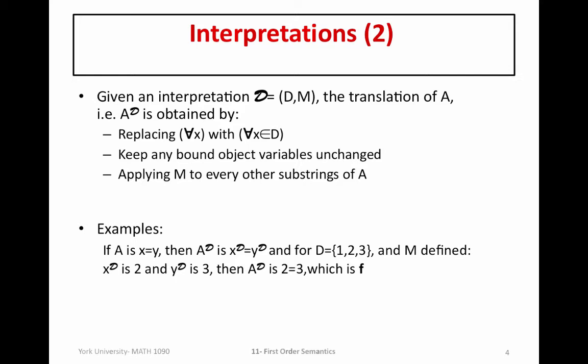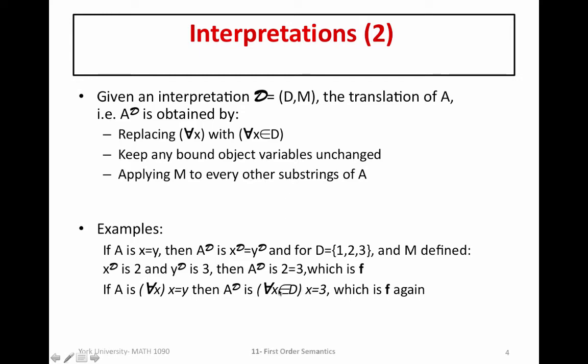Okay, let's look at another example which is a bit more complicated. So now let's add in this universal quantifier to give you an example of how to follow these two rules in the translation of A. So if A is for all x, x equal to y, and notice that this is in the scope of this quantifier here, then our original general interpretation of A^D would be, first of all, for all x in D, right, applying this first rule to our universal quantifier, and then recall that we keep any bound object variables unchanged.